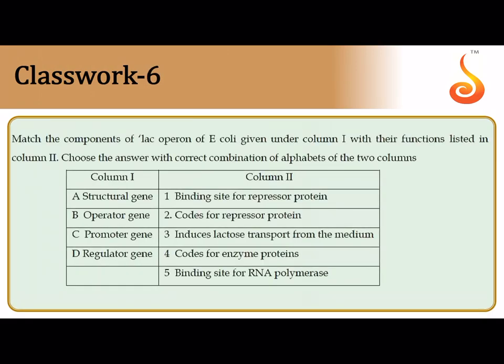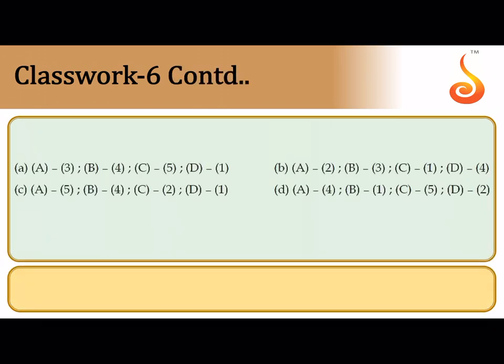The sixth question is a match the following. Now, if you think about the lac operon concept, the structural gene in the lac operon is the one that codes for the specific proteins, beta galactosidase, transacetylase, and permease. And then you have the operator gene. The operator gene is the one where the repressor protein comes and binds, isn't it? So the repressor protein is sitting in the operator region. So B is 1. What does the promoter gene do? The promoter gene is the site for binding of RNA polymerase. And what does the regulator gene do? The regulator gene synthesizes the repressor protein. So considering all this, the correct answer is option D.